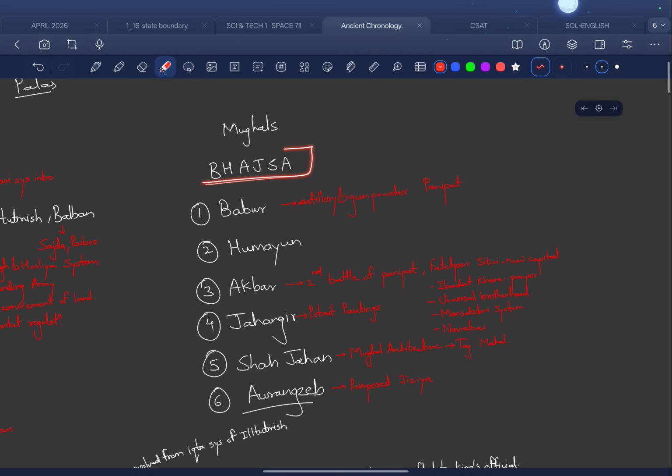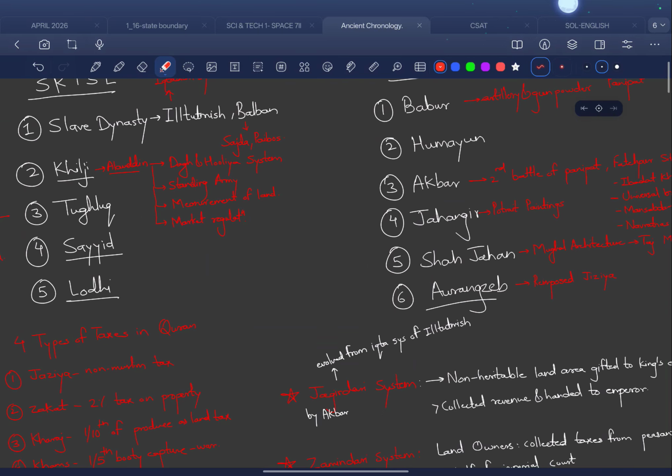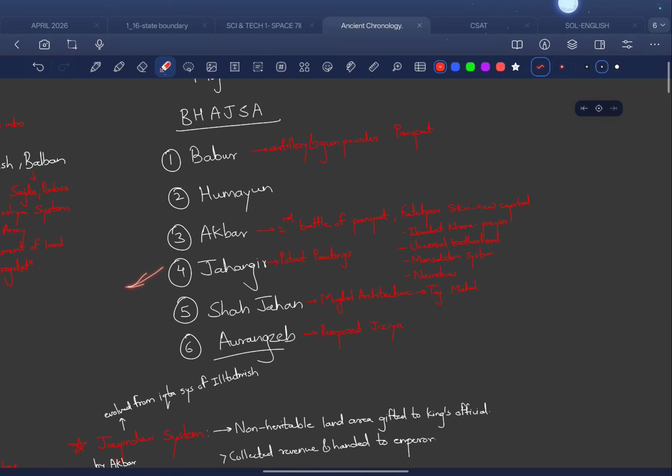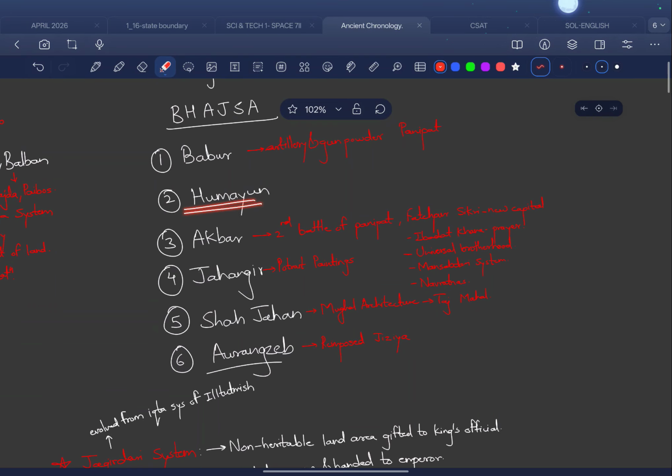Here I have made the mnemonic called Bajshah, BHAJSA. First we have Babur. Babur introduced artillery and gunpowder for the first time at the first battle of Panipat. The first battle of Panipat was fought against the Lodis. Just remember that. After Babur we have Humayun. After Humayun we have Akbar, the most famously known ruler.